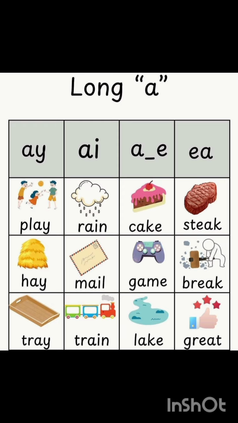Next one is EA. When E and A come together, they make the sound /ē/. But in some cases they make the sound /ā/. As in the first word: str-ea-k, streak; br-ea-k, break; great, great. Okay, if you have any confusion, I have made a detailed video on the long and short sound of A.